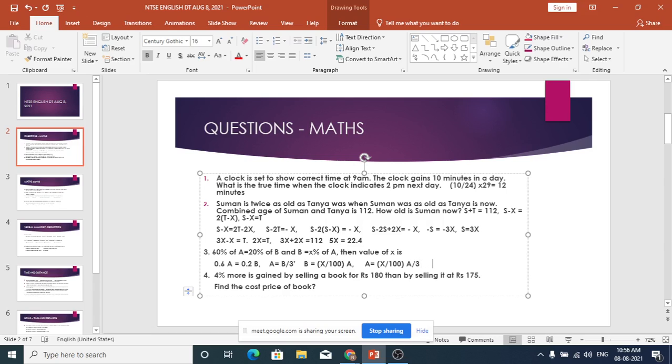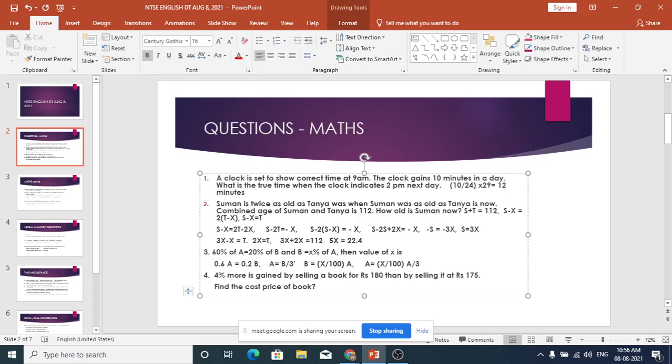So X is equal to 300. No, X cannot be 300.